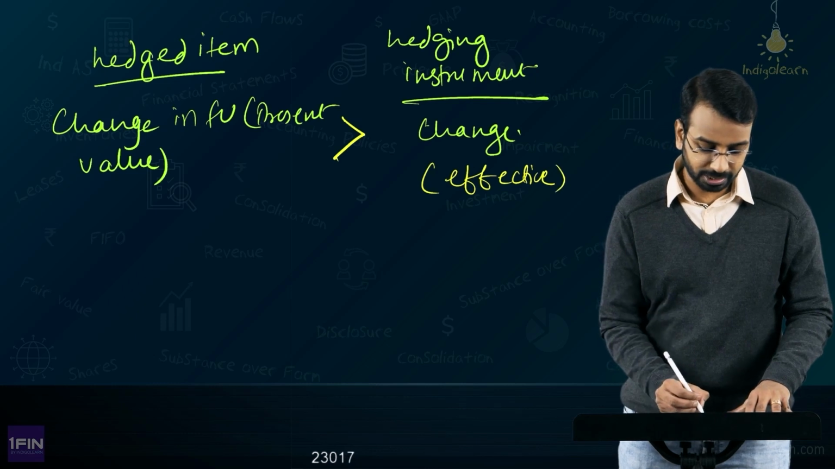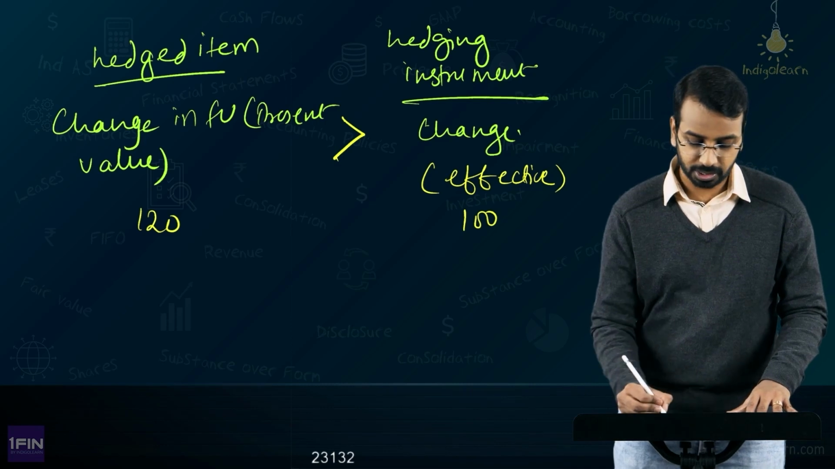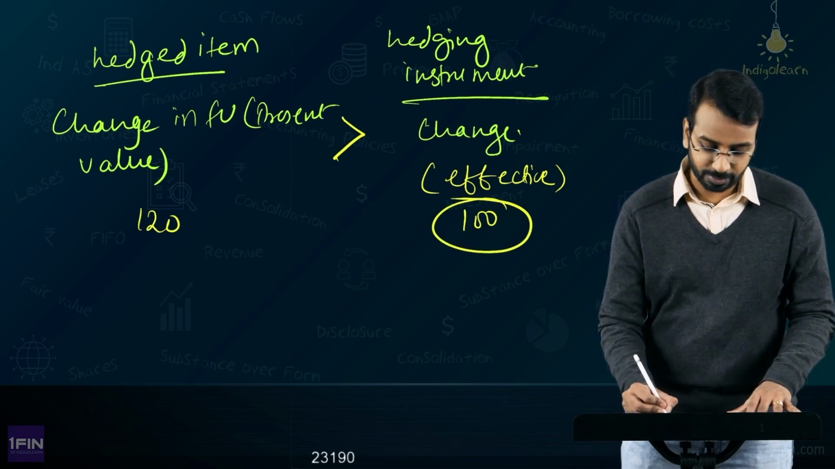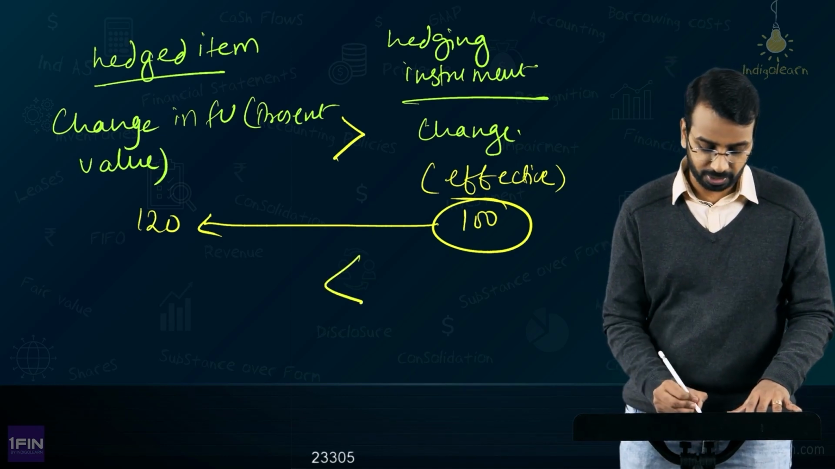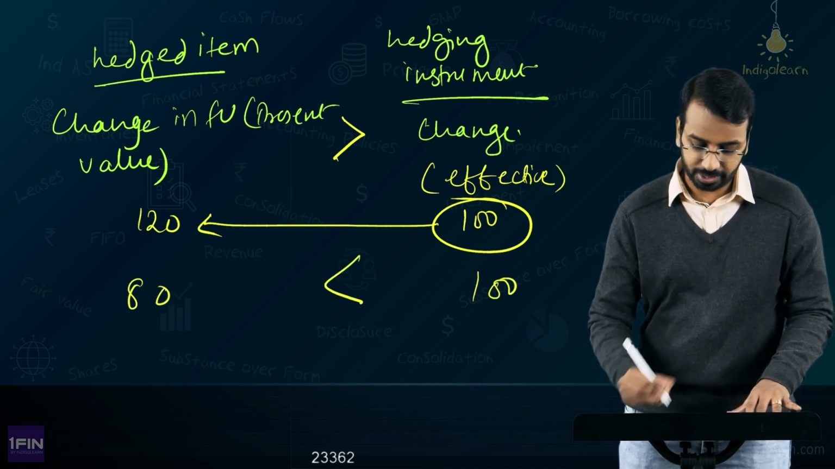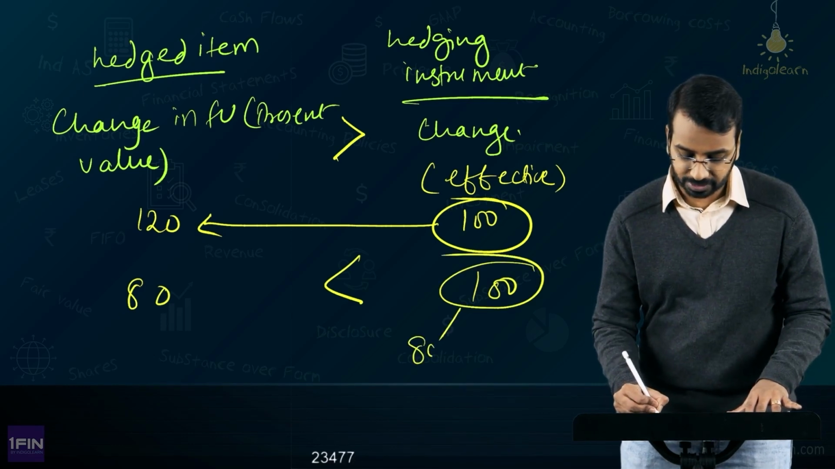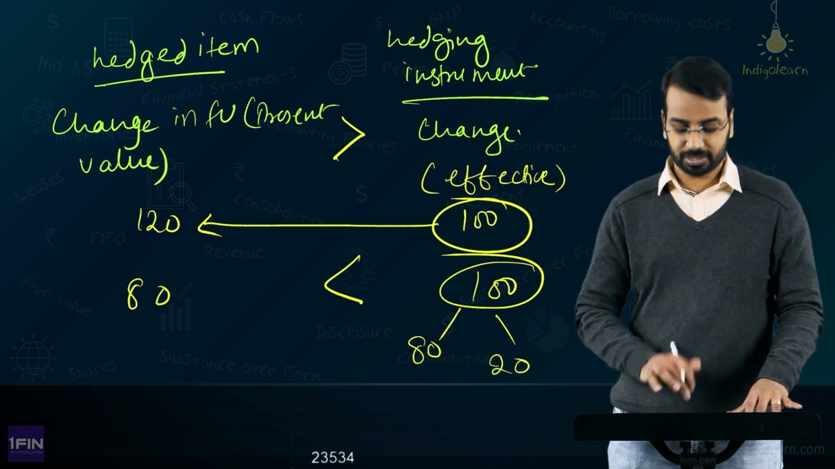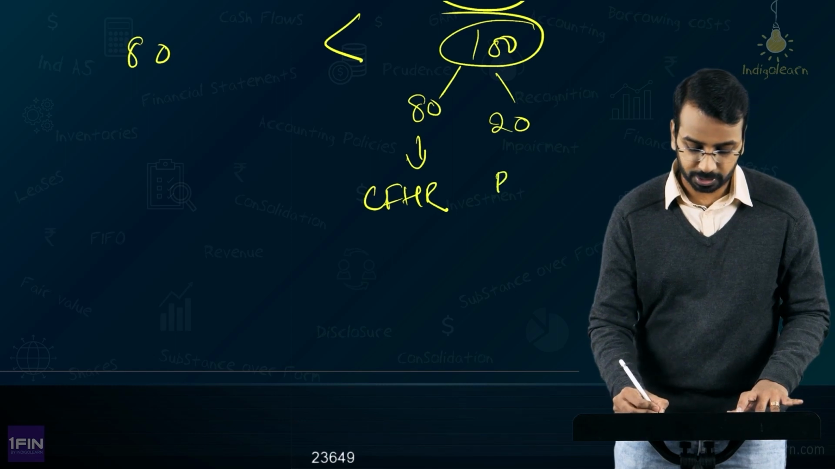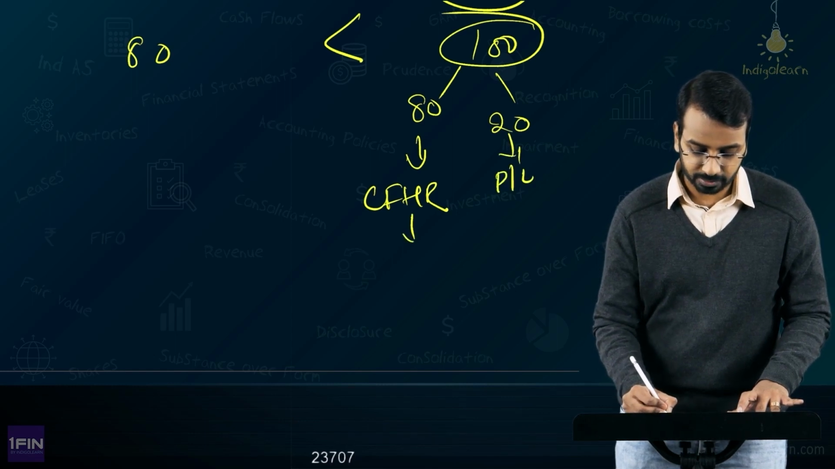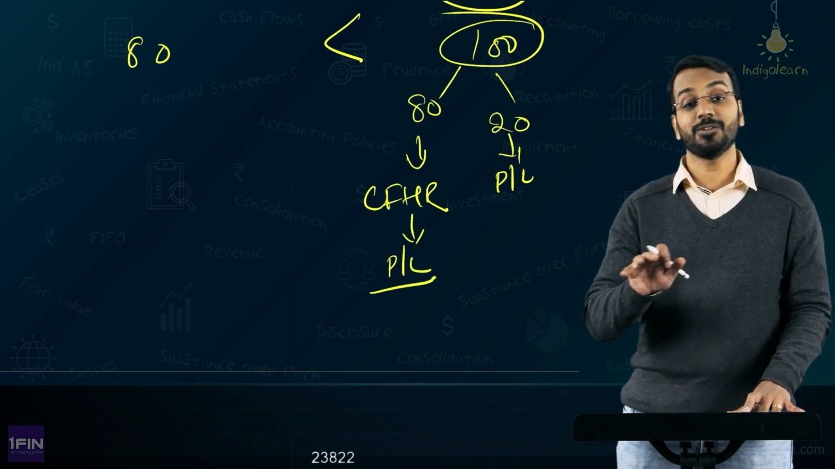Because let us say the change in fair value here is 120, here it is 100, of course in the opposite direction, it means this entire 100 can be used to offset this 120, so it's fully effective. But if it is the other way around, let us say this is 80 and this is 100, then this entire 100 is not effective, because only 80 is effective here and 20 is ineffective. The 80 effective you will accumulate in the cash flow hedge reserve, and the 20 you will take to P&L. From this CFHR, this will later be taken to P&L whenever the underlying item impacts the P&L.